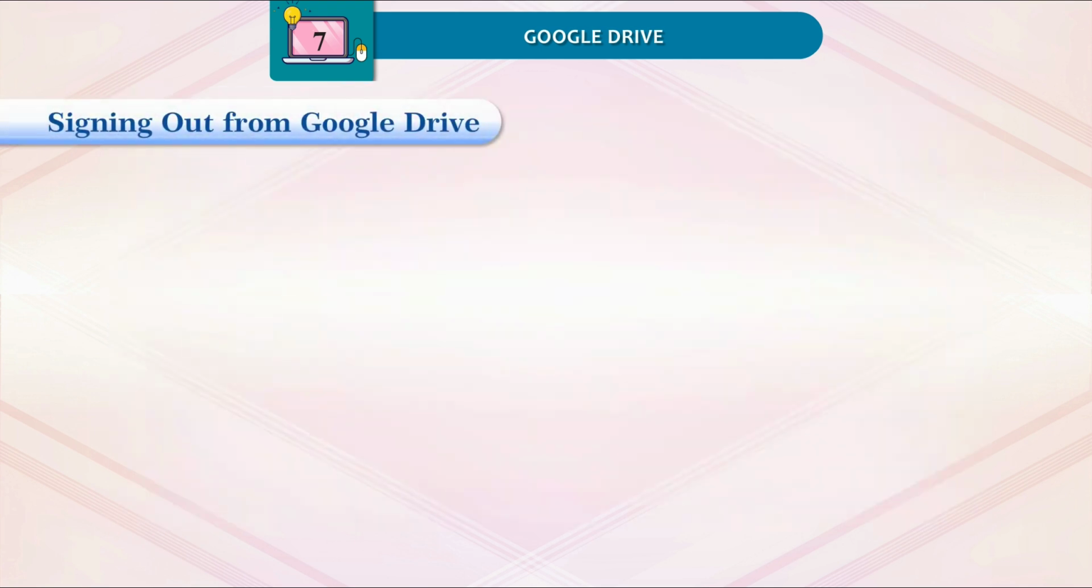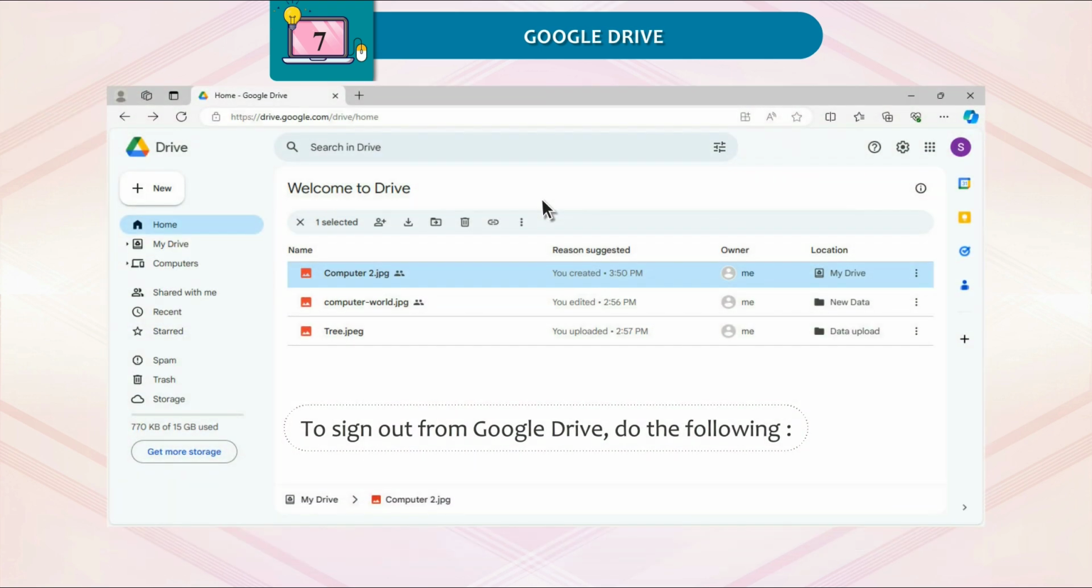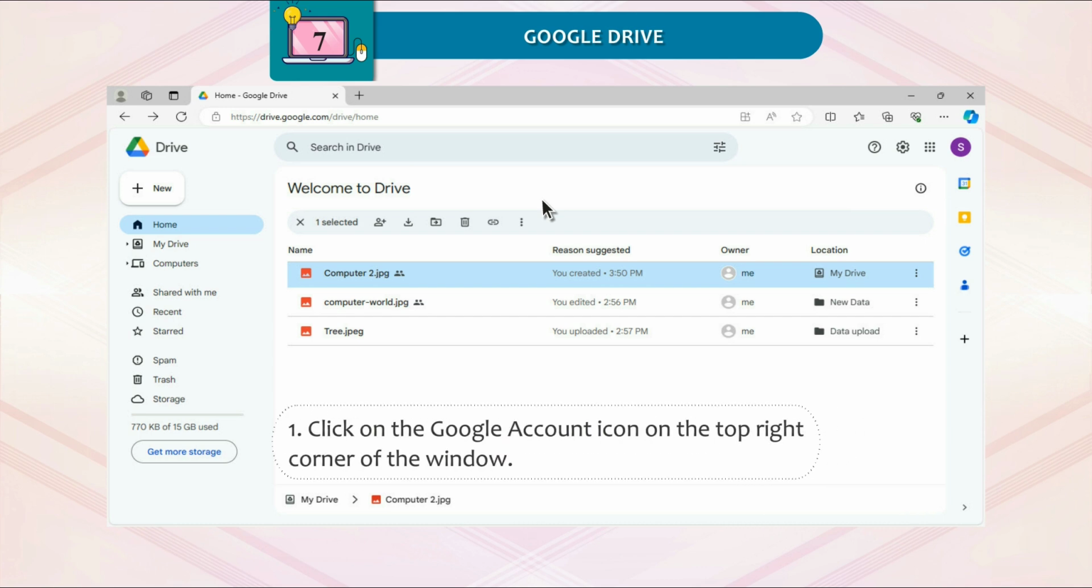Signing out from Google Drive. To sign out from Google Drive, do the following. 1. Click on the Google account icon on the top right corner of the window. 2. Click on the Sign Out button. The Google Drive window will be closed.